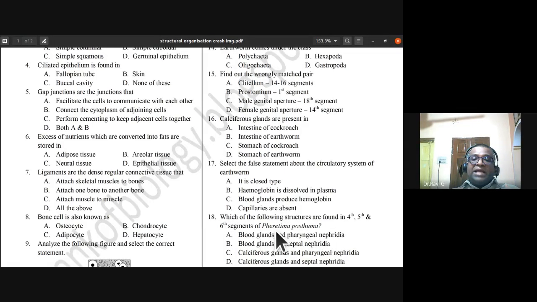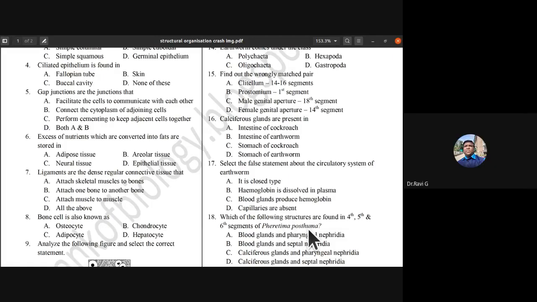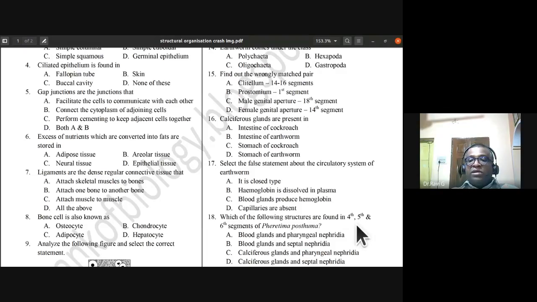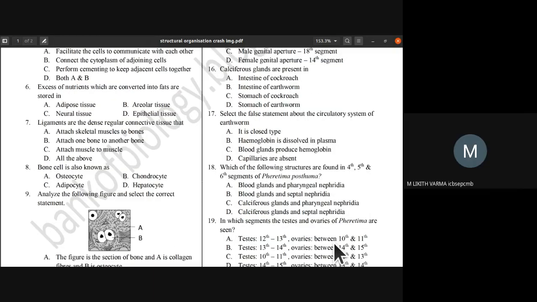So the scientific name of earthworm is Pheretima. Okay, there are different species. Which of the following structures are found in the fourth, fifth, and sixth segments of Pheretima posthuma? Okay, so the 18th question, A is the answer. So the blood glands and pharyngeal nephridia are found in the fourth, fifth, and sixth segments of earthworm, Pheretima. Okay, so A is the answer, blood glands and pharyngeal nephridia.